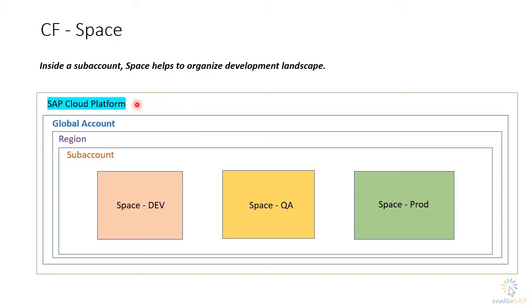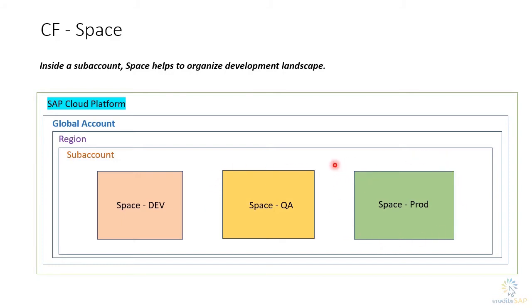As you can see, we have SAP Cloud Platform, and inside SAP Cloud Platform, we have one global account through which the billing happens. And inside this global account, while creating the sub account, we need to select a region in which we want to host the applications. And inside this, we have space to manage our development environment, quality environment, and production environment.